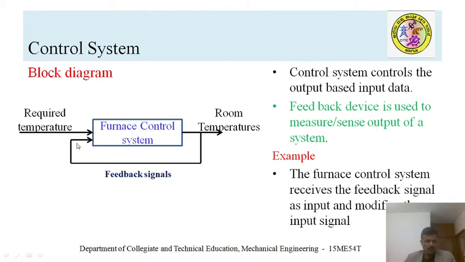When the feedback signal and the set signal are the same, or the difference between them is zero, the system automatically cuts off the power supply. Whenever the temperature inside the room exceeds our set value, it is switched off. If it is less than the set value, it automatically switches on.